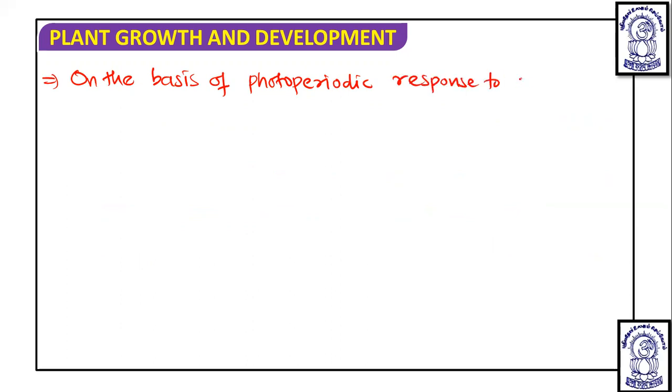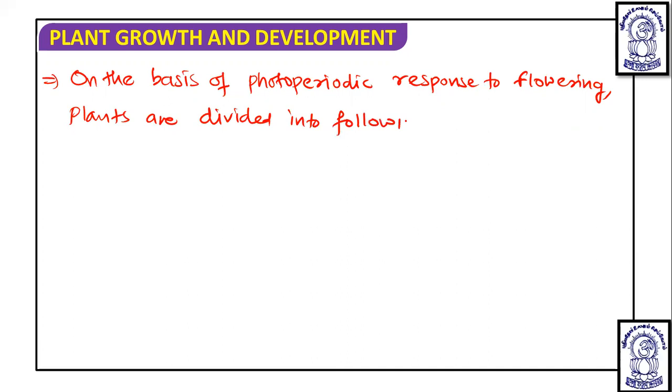So, as we have discussed, on the basis of photoperiodic response to flowering, plants are divided into the following categories.